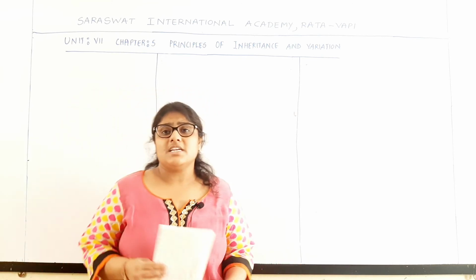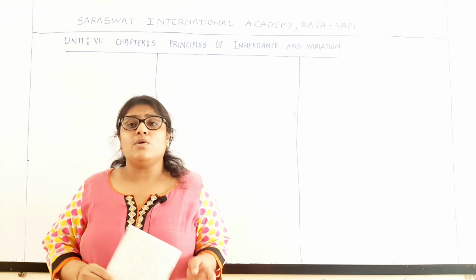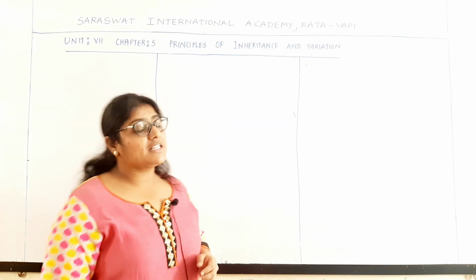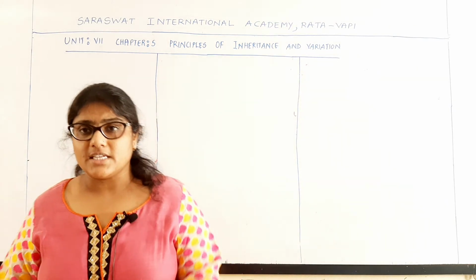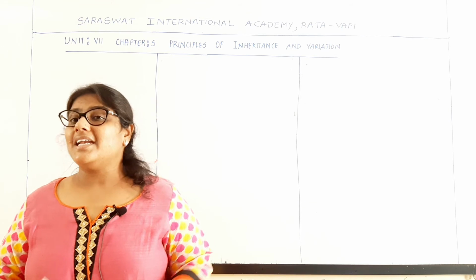We have also studied questions such as why siblings may look similar to each other or may be different from one another. The scientific answer to all these questions is given by the field called genetics. Genetics is the collective study of heredity and variations.